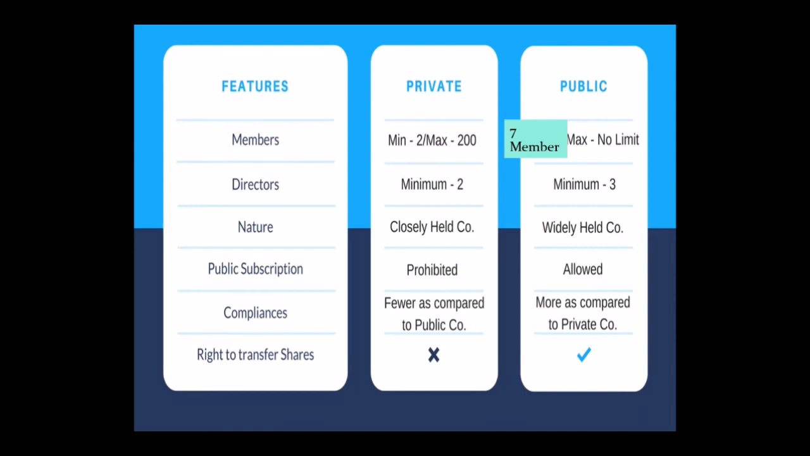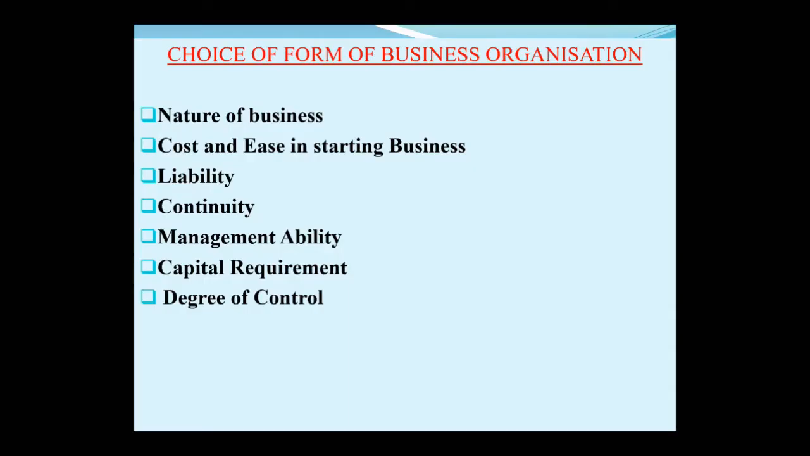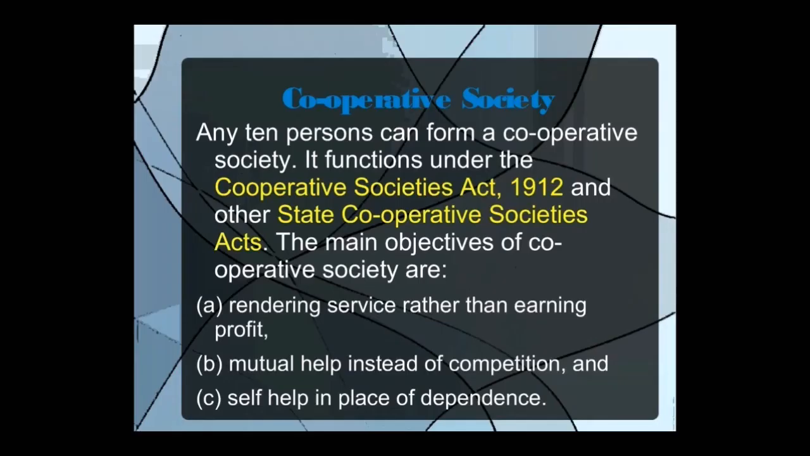It is working under the Cooperative Societies Act 1912. What are the main objectives? Rendering service rather than earning profit, and it's generally a form for mutual help, for helping each other, generally of similar nature. Members of similar nature or similar work come together and form a society for their own mutual benefit, and profits will not be shared but will be utilized for the cooperative society only. Self-help is the main motto here, in place of dependence.